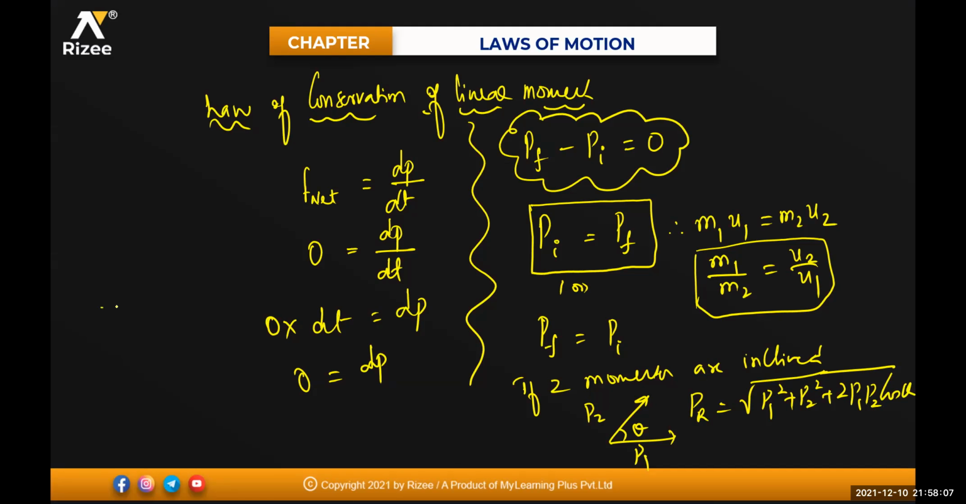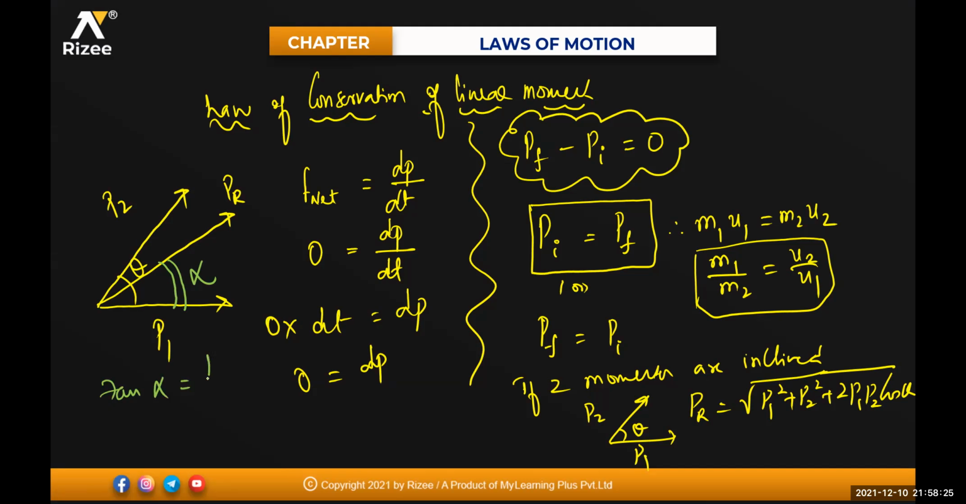So the direction will be equal to how much? This is the vector P1 and this is the vector P2. The resultant is like this, it is P resultant, and here if I take an alpha, alpha is the angle made by the resultant with your first vector. So how do you write the direction? Tan alpha is equal to P2 sin theta divided by P1 plus P2 cos theta.